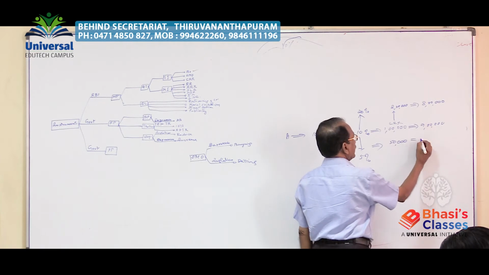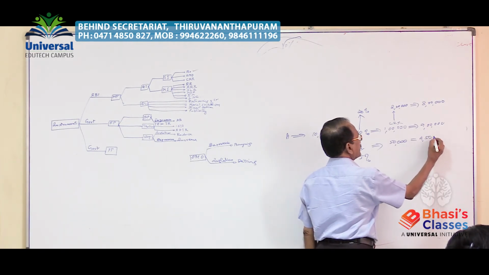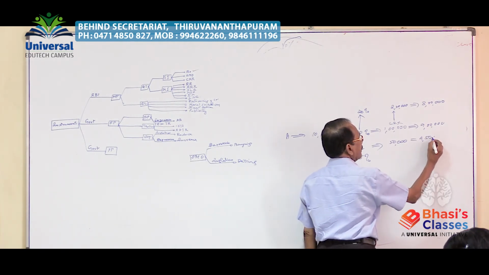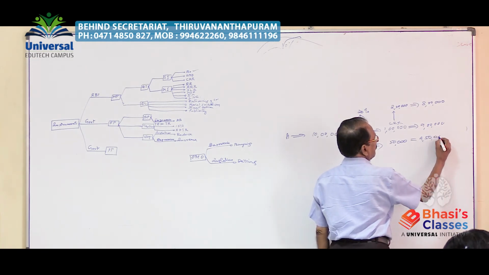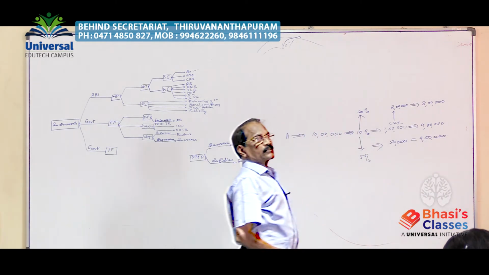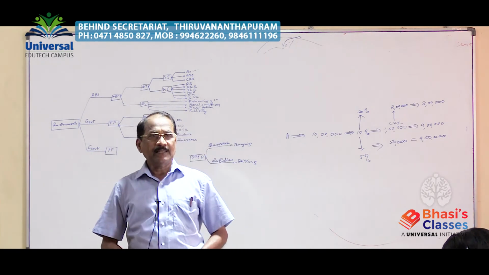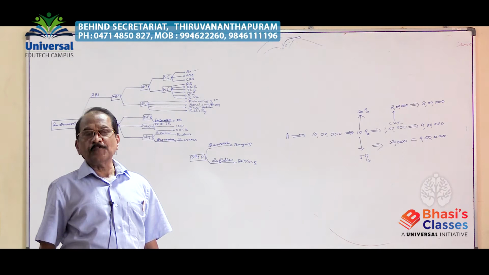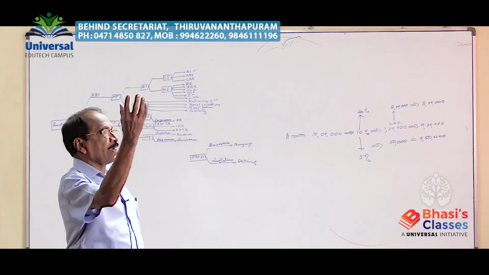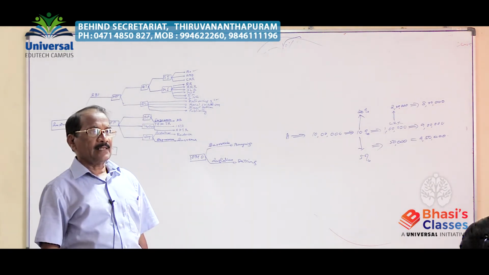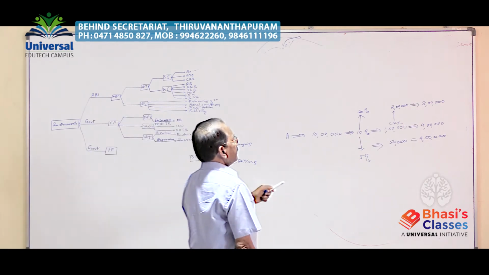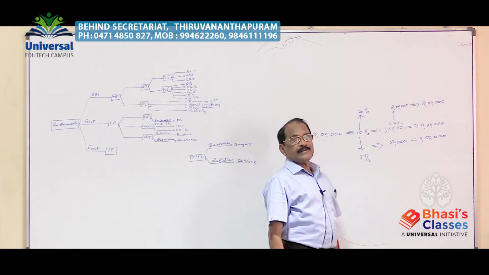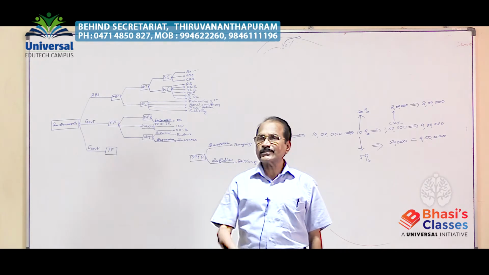The balance is 9 lakh 50,000, that is 9.5 lakh rupees. Credit creation increased from 9 to 9.5 lakh on the reduction of CRR.